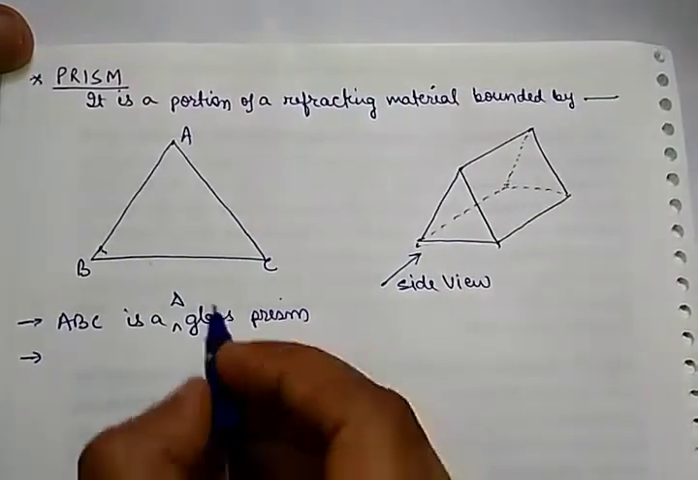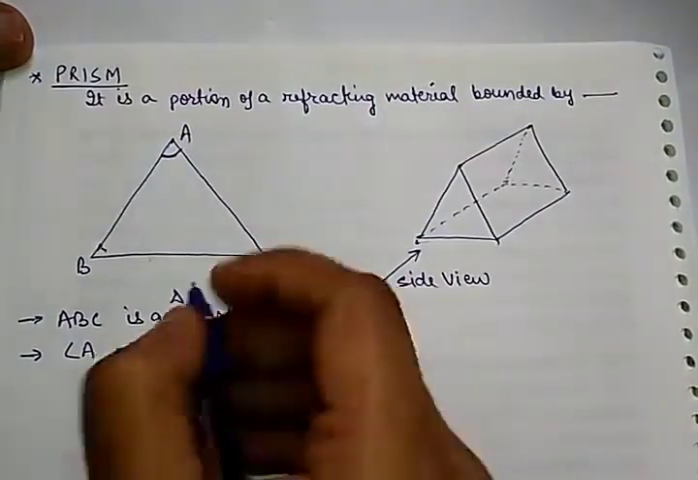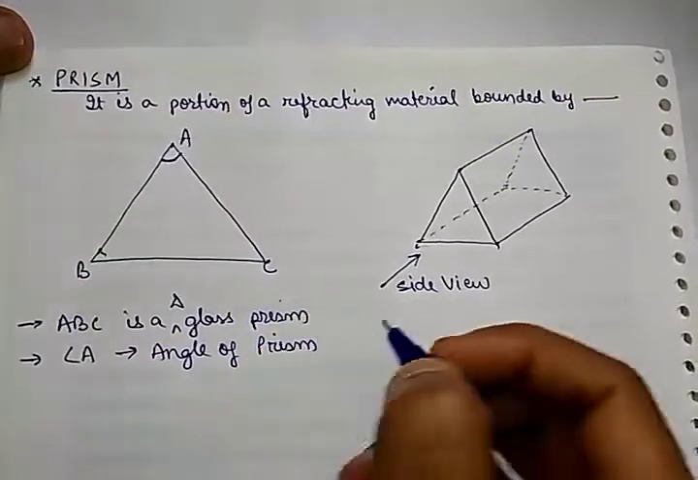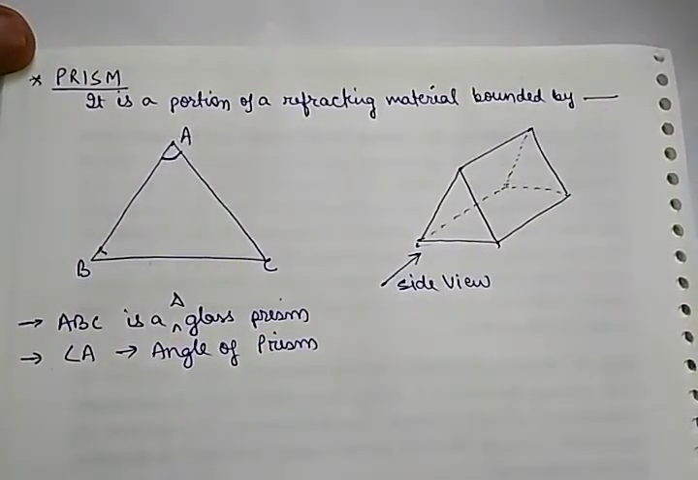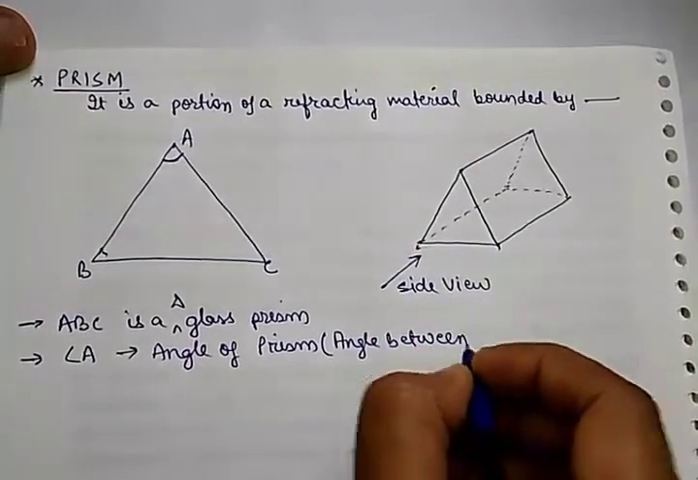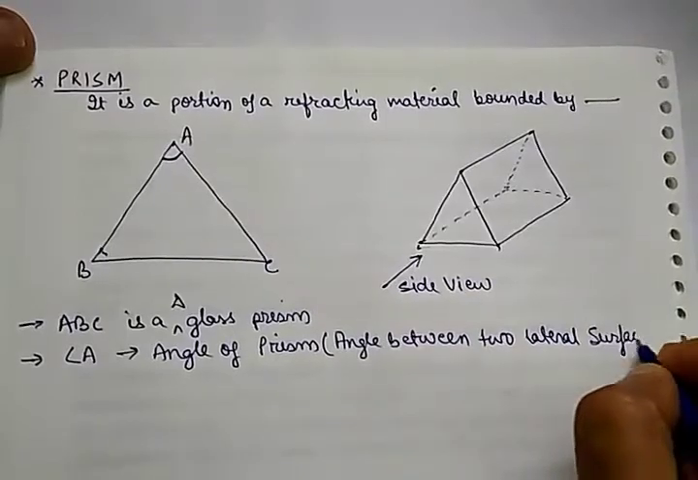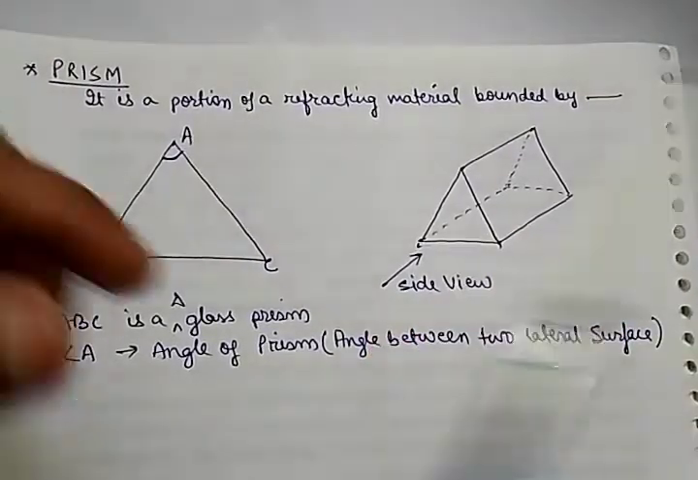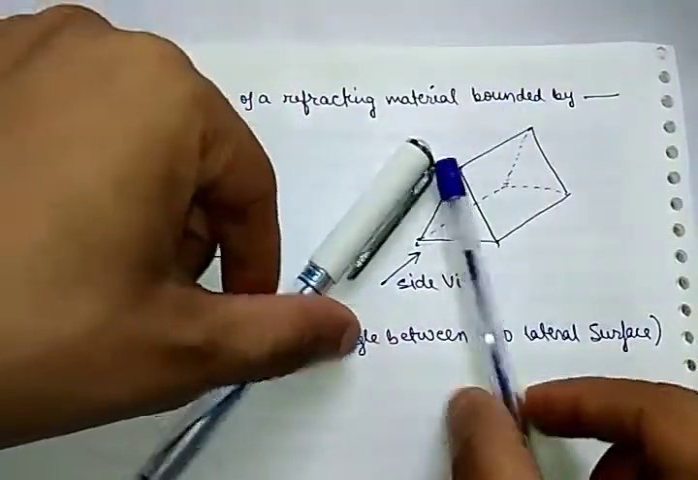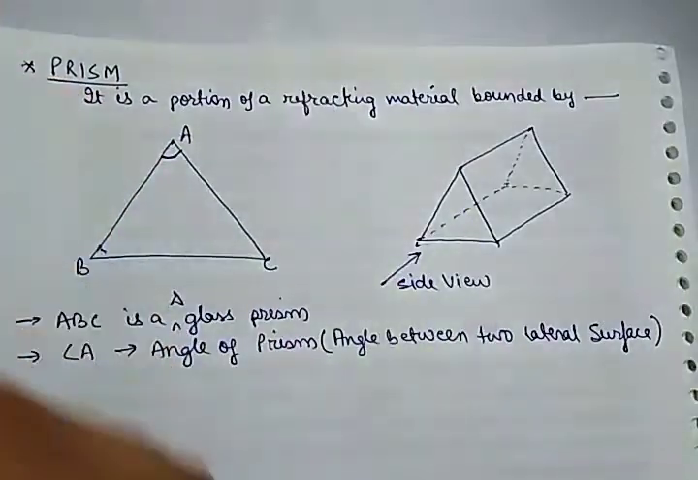See, this angle A is called the angle of prism. This is the angle between the two lateral surfaces. Like, see in this one, I am taking an example of a pen. See, this is the side, these are the two lateral faces, and the angle made by these two lateral surfaces is called the angle of prism.